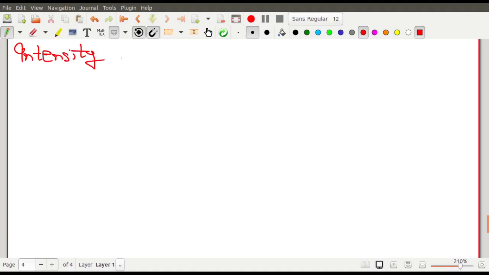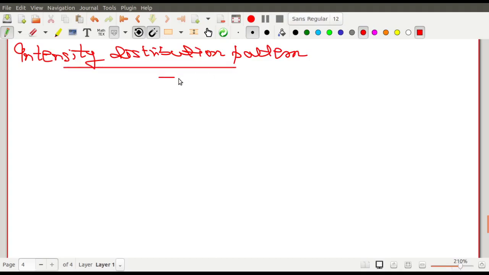Intensity distribution pattern. So let us discuss the intensity distribution pattern. What is intensity distribution pattern?